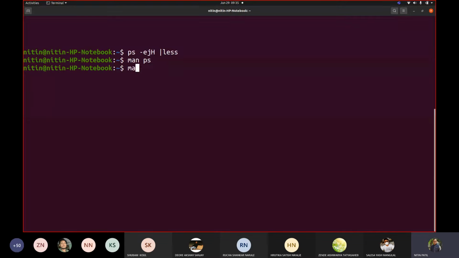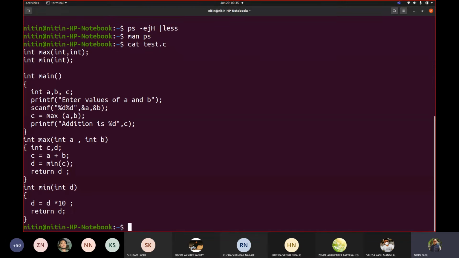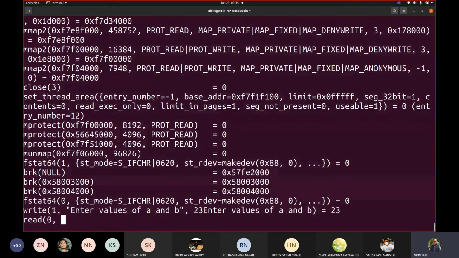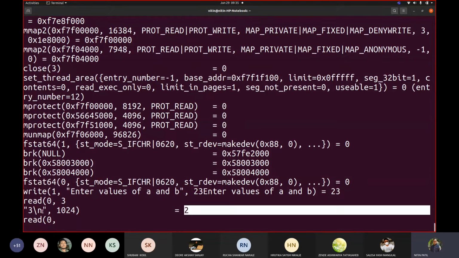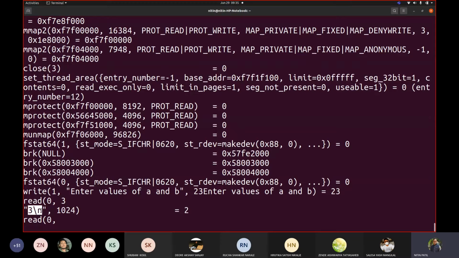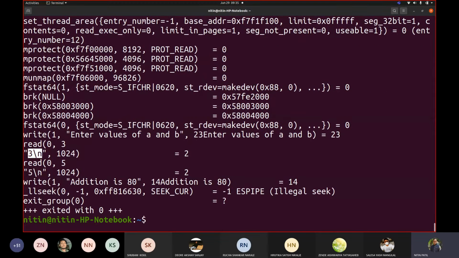Test. Cat test.c. This was our code. It was saying enter values of A and B, and then it is waiting at this scanf, and that's what it is doing there. So if I write 3, it says 2. Okay, when I press enter, it added this \n. If I add 5, you may see it added 5\n, and then suddenly it says addition is.